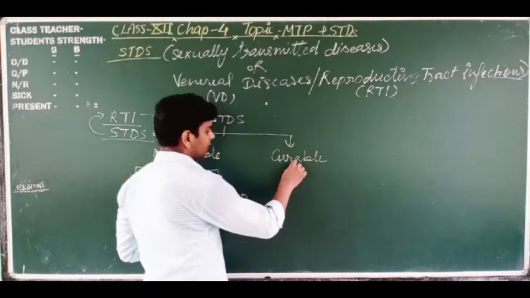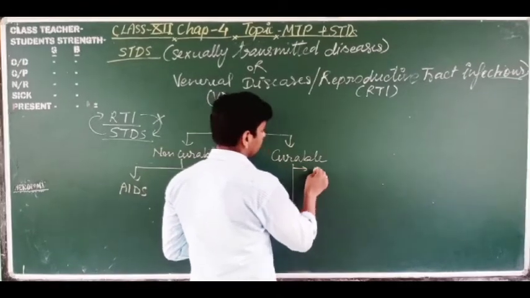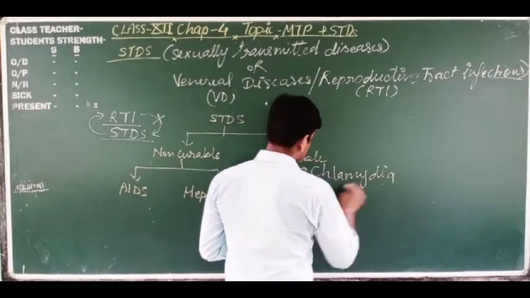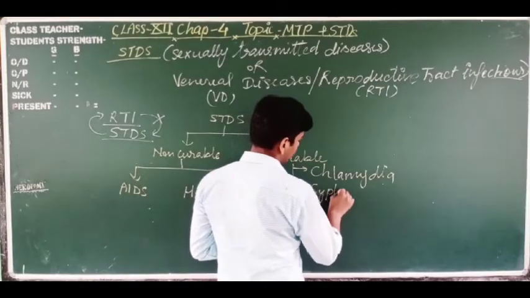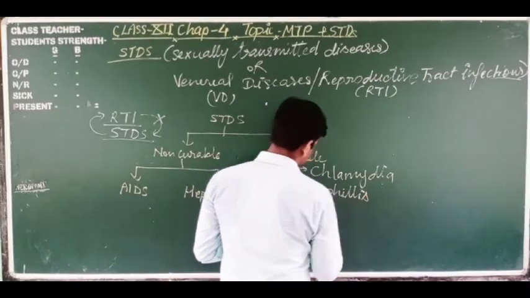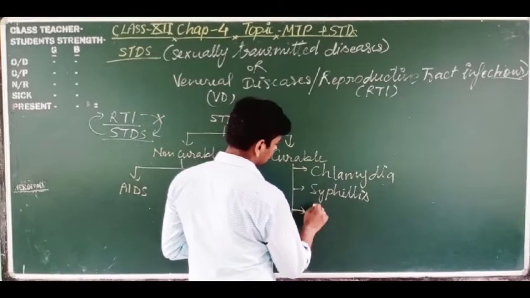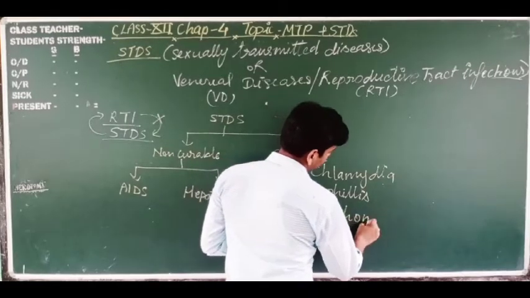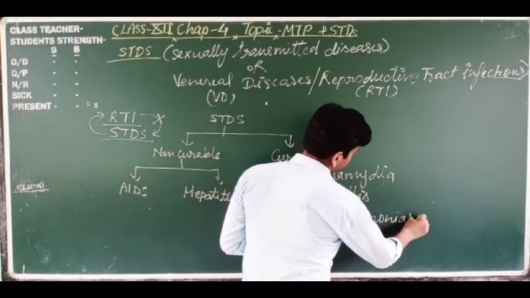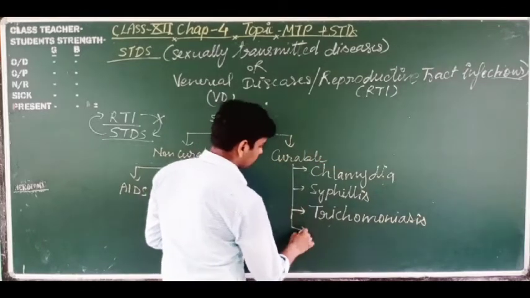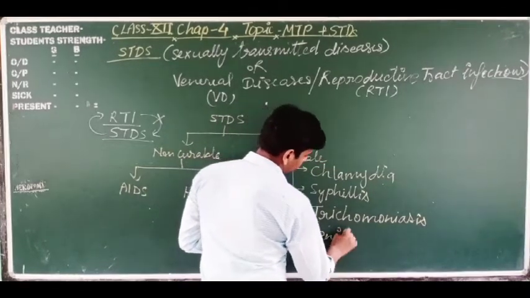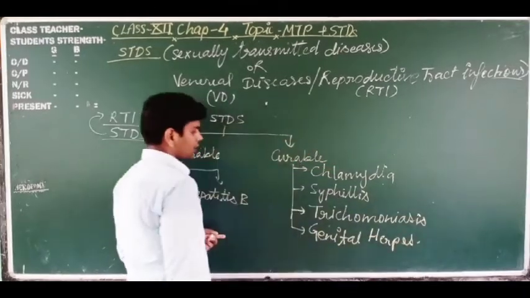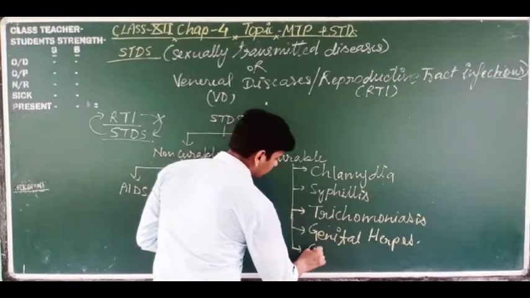But what are the curable STDs? These are of different types: chlamydia, syphilis, trichomoniasis, genital herpes, and next one is gonorrhea.